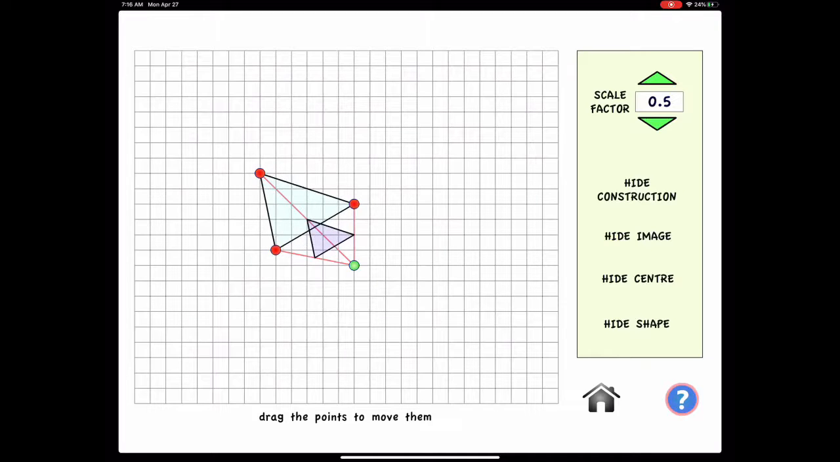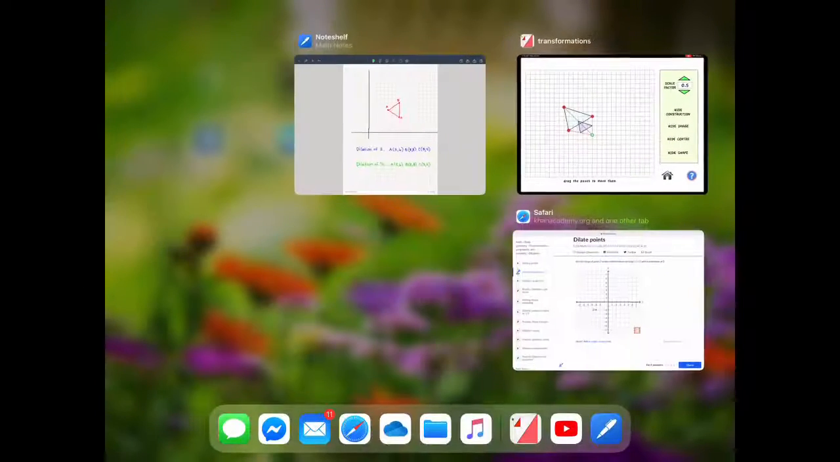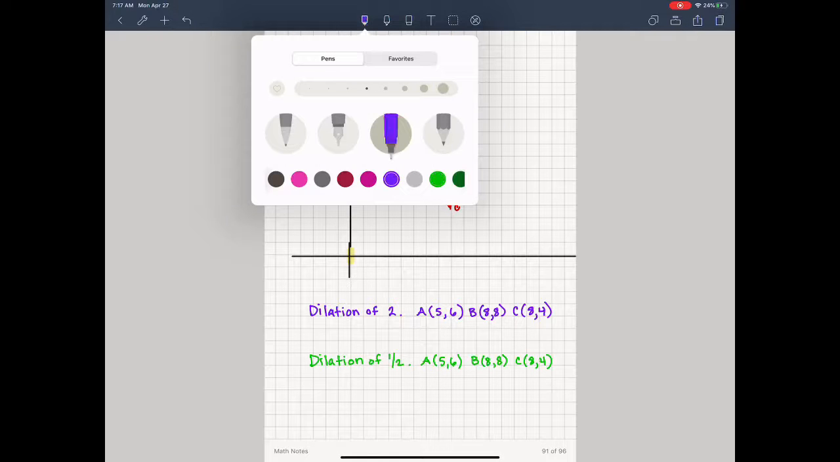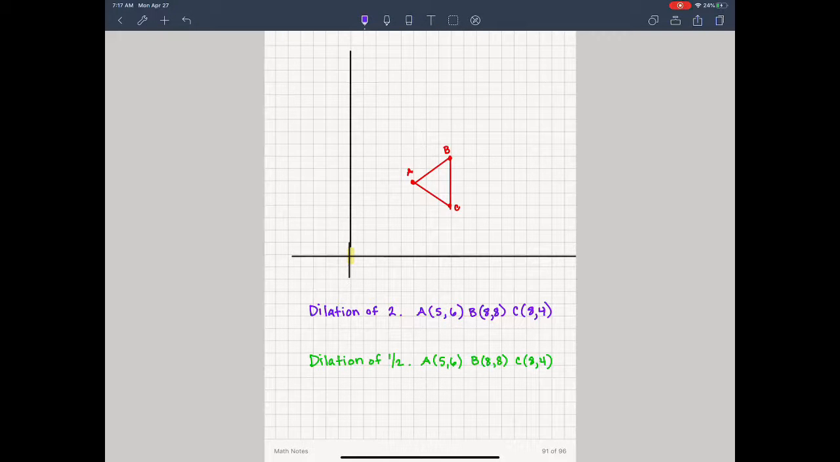All right, so we're going to take a look at an example here, and our point of dilation is going to be the origin. So we're going to dilate from the origin, and we're going to do 2 dilations. The first one is going to be a dilation of 2. So if you are dilating from the origin, you can very simply take your coordinates and multiply by the scale factor.